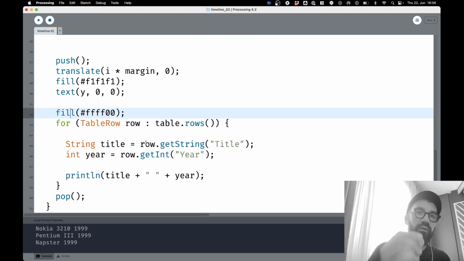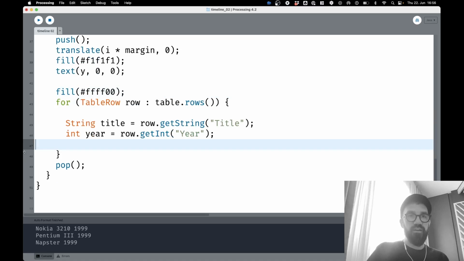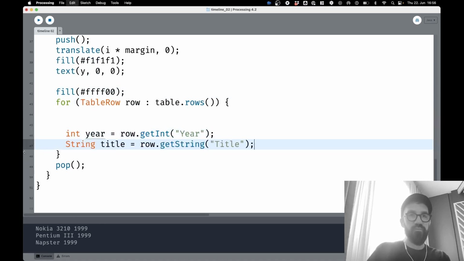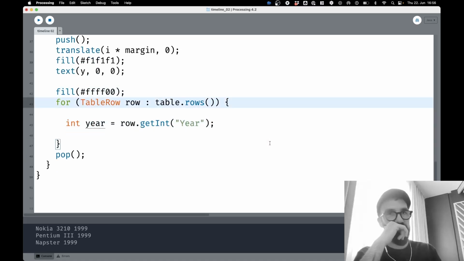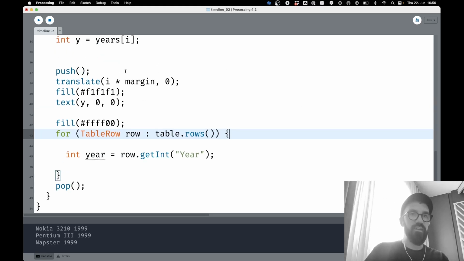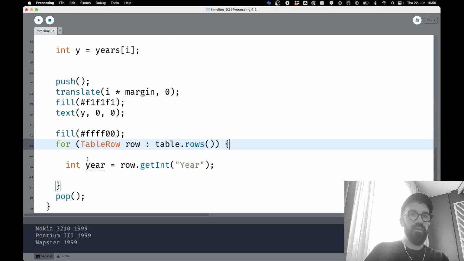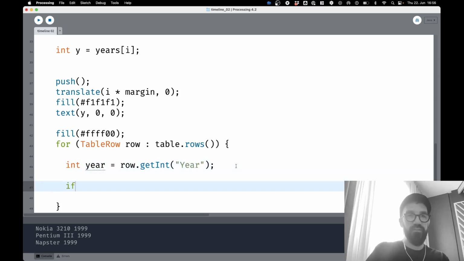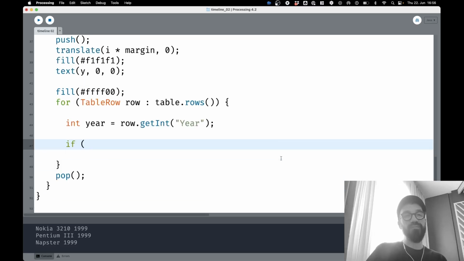So now we are looping through the table row every time we are generating a new little year. We don't want to print line it, and we don't need that string for now. So what we need is if year is equal to y. Look, because y is the year from the array of the years, and year here, this variable year is the year that we get from that table. That means we have to say something like if, I mean, these are terrible variable names. Terrible variables. That should be the title for my next live stream. Okay, we have to ask if year is equal to y.